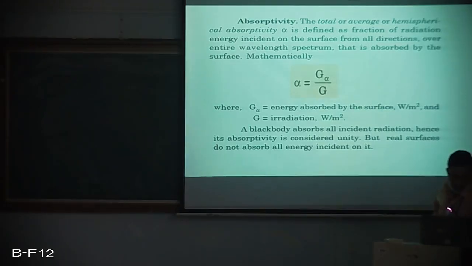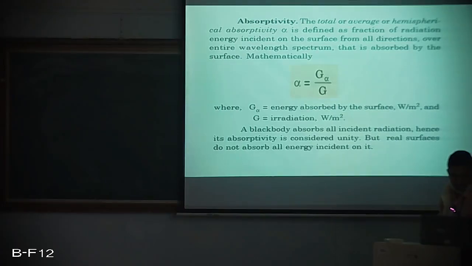If G is the total irradiation which is incident on a surface, then the part of which is absorbed is absorbed, and if we take a ratio of the part which is absorbed to the part which is received by the surface by irradiation, that ratio is called absorptivity.